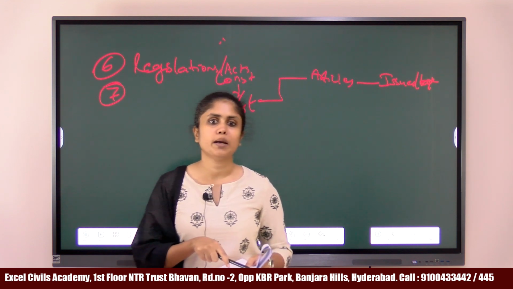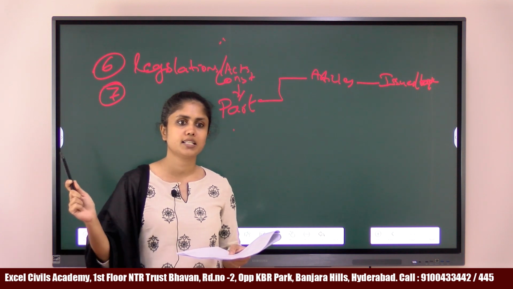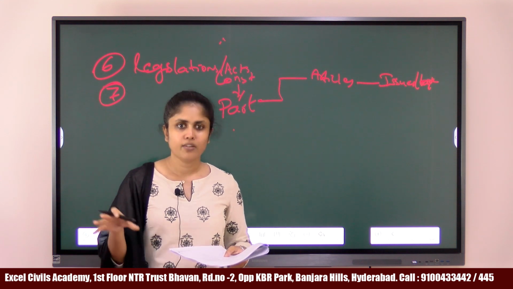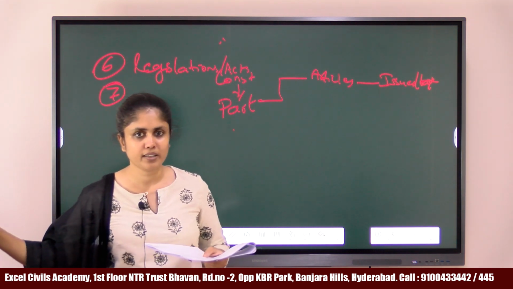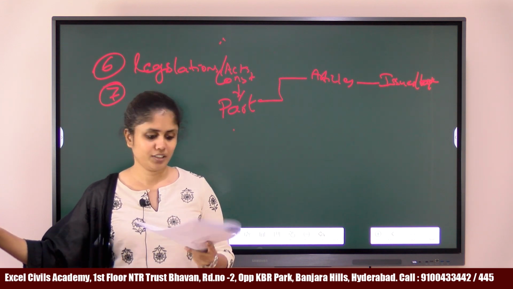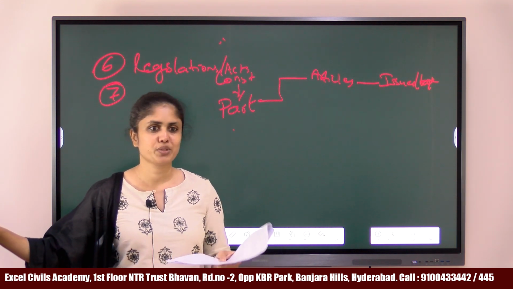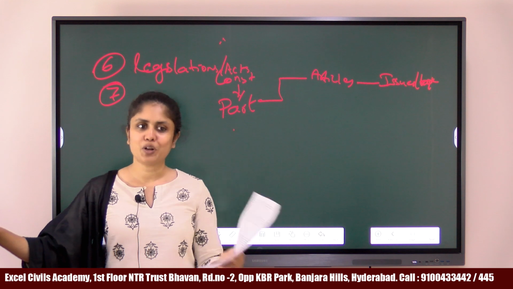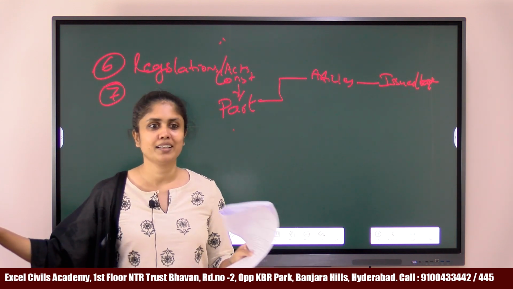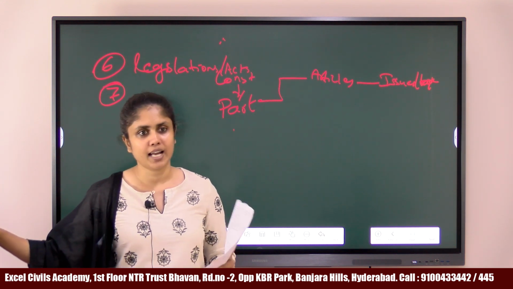And Northeast Council, about which the question was asked, is also one of the councils for northeastern states in order to resolve issues between them and for a comprehensive development of northeastern region, which will cover in the federalism topic. Again, this is a very easy question, okay? I am not trying to say that the entire paper was very easy, just the polity questions were a bit on the easier side. It may not be the case next time, the questions may be incredibly difficult also next time, there is no guarantee, it is absolutely unpredictable. So, you have to go thoroughly prepared for both easy and difficult questions.